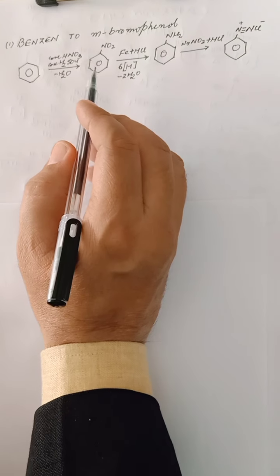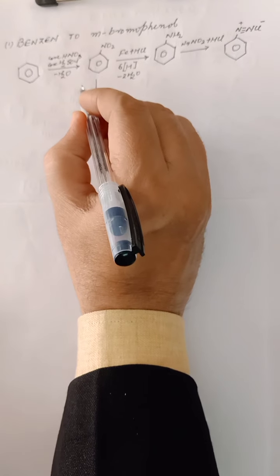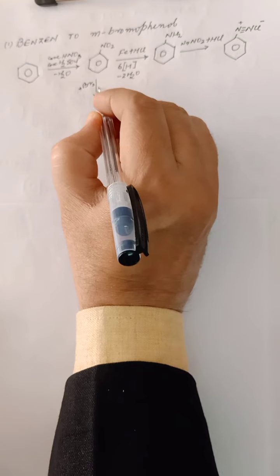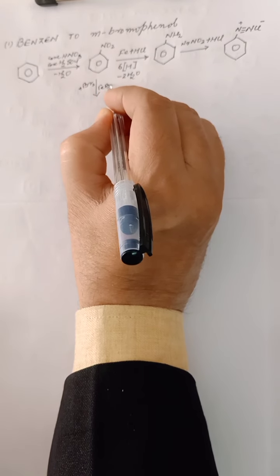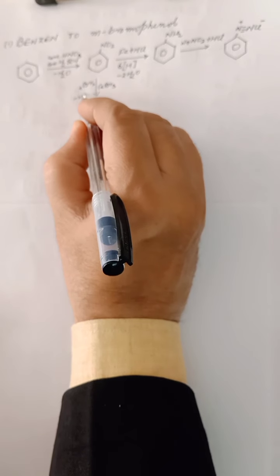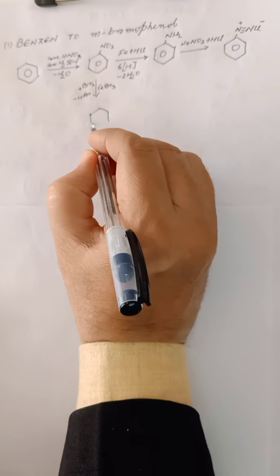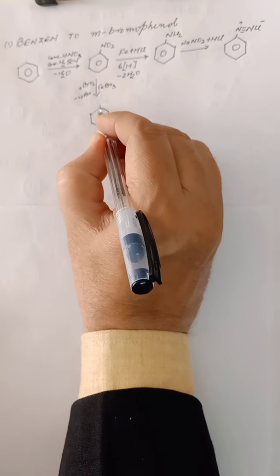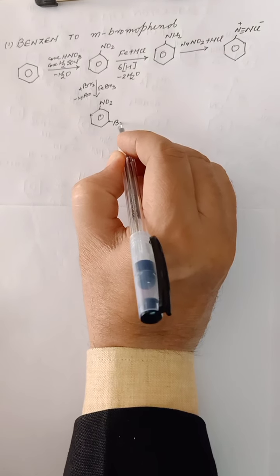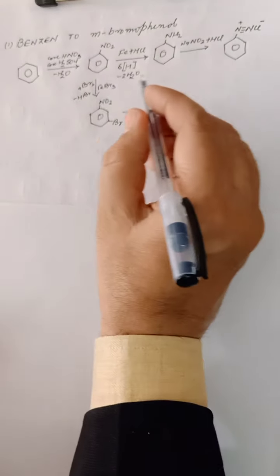Now benzene will be converted into nitrobenzene, and nitrobenzene, when treated with Br2 in presence of anhydrous FeBr3, minus HBr, HBr will be the byproduct, and the main product will be NO2 at its own place, and NO2 is meta directing, so Br will go at the meta position. Why have I drawn this conversion?